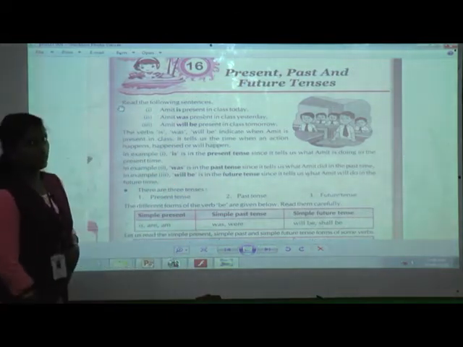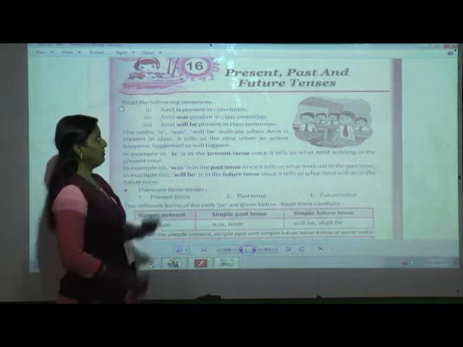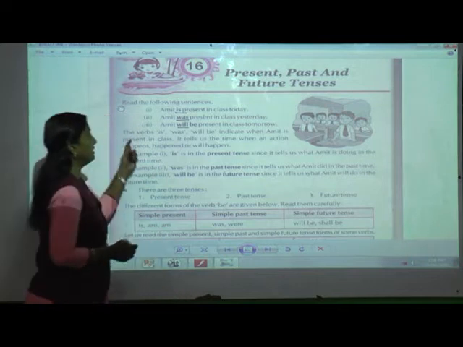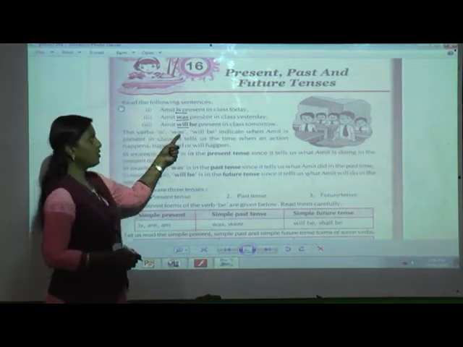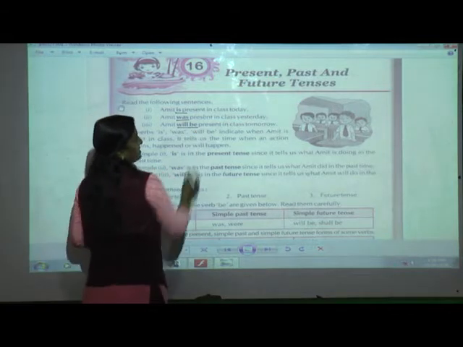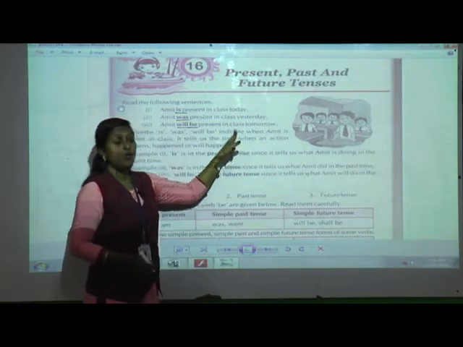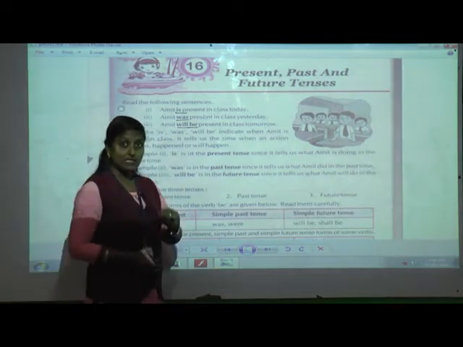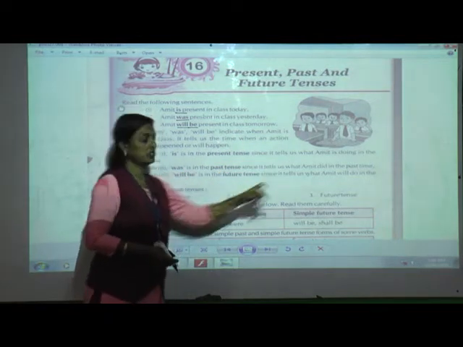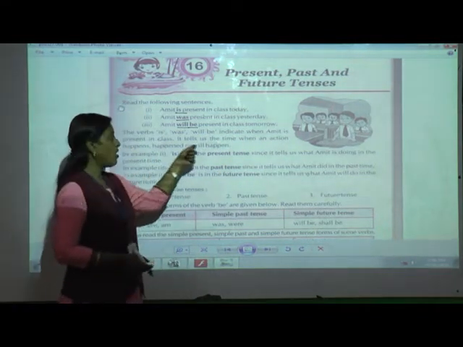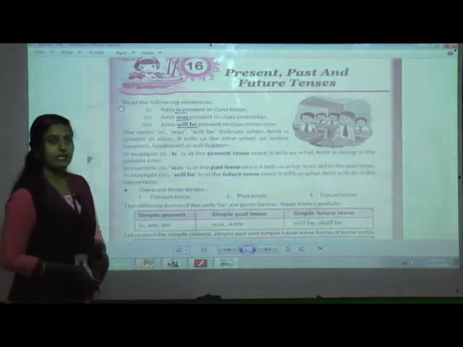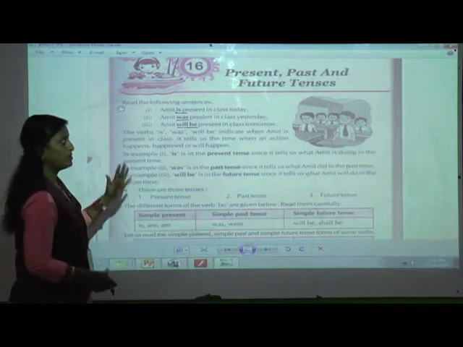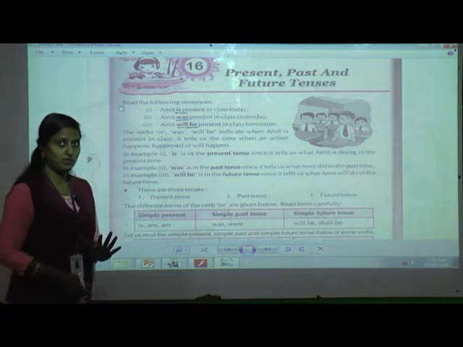Now here three sentences are there. In these three sentences, one word is in bold. What is that? Is, was, will be. So the verbs are is, was, will be. What do they indicate? They tell us when Amit is present in class. It also tells us the time when an action happened or will happen. It tells about Amit's present, past and future. Got it till here, students?